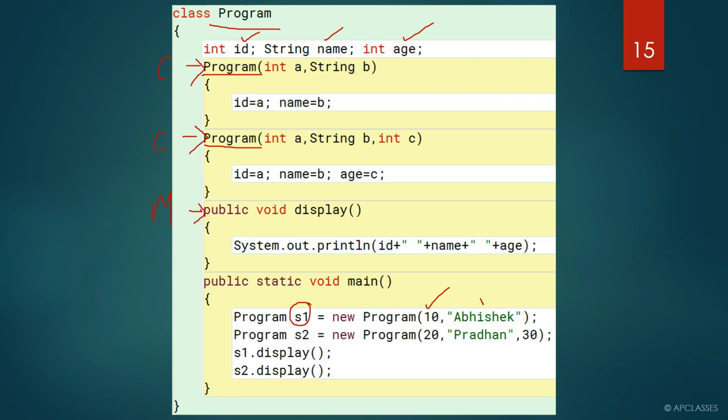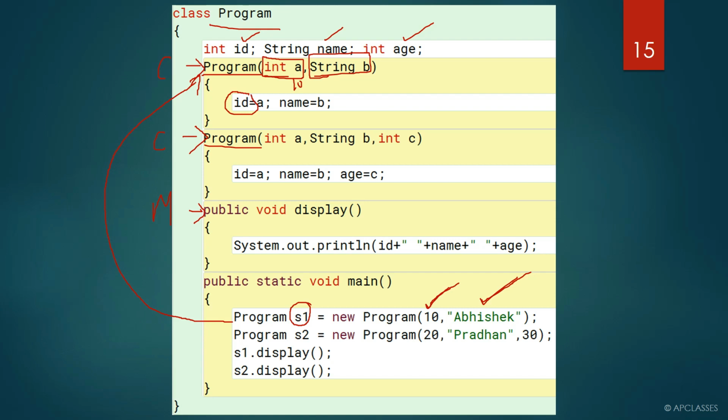Now when you create an object here in the main method, here we are passing an integer number and a string value. When you pass an integer number and a string value, it will straight away go and find the best match, and the best match is present here, right? Why is this the best match? Because it contains an integer variable, which can store an integer number, and here it can store a string value. So 10 will get stored in A, and Abhishek will get stored in B. So ID will have the value of A, that is 10,